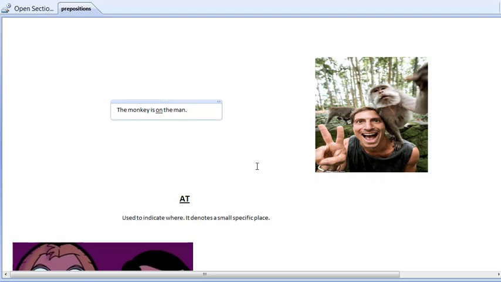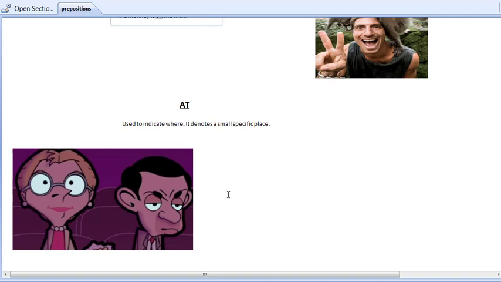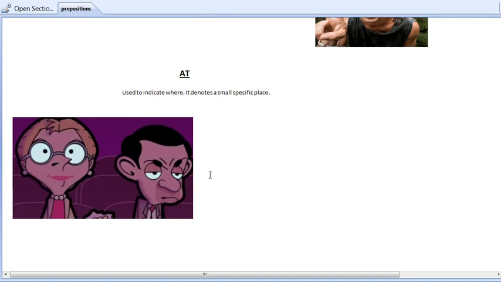So where is at used? At is used to indicate where. It denotes a small specific place. For example, we are talking about a railway station, a school, a cinema, a shop. We use at in those places.